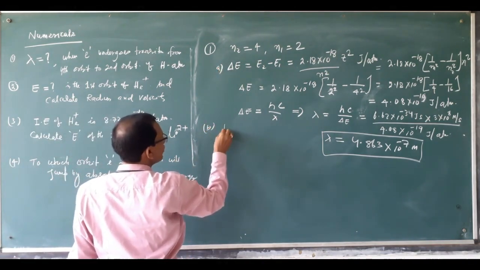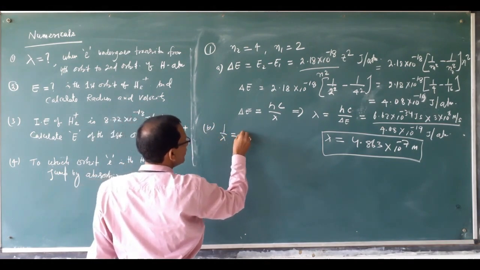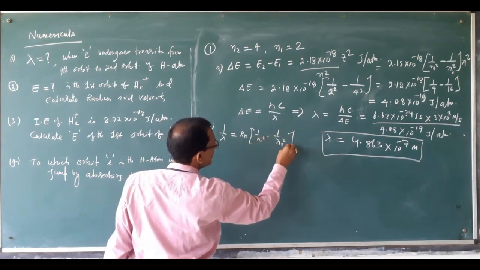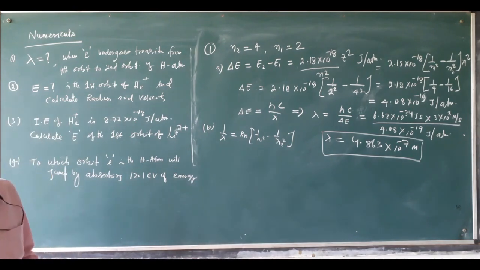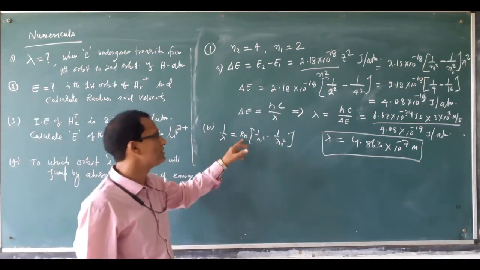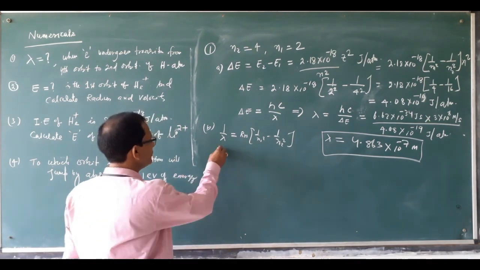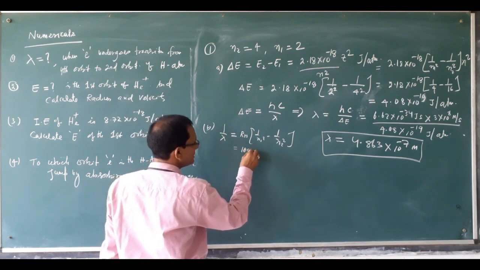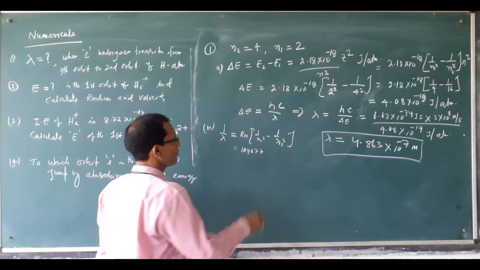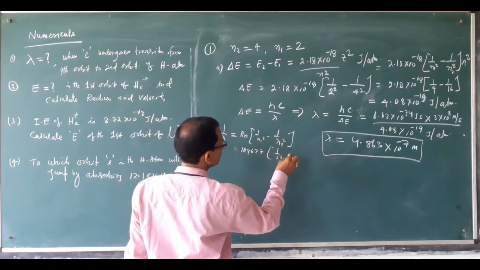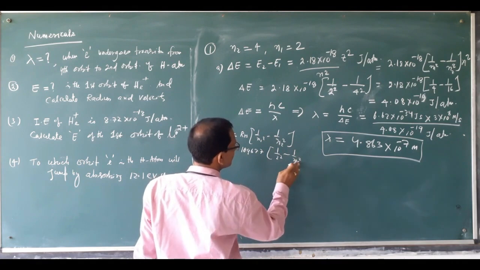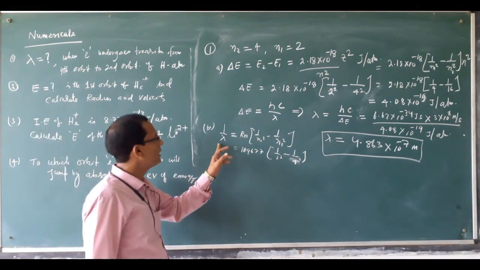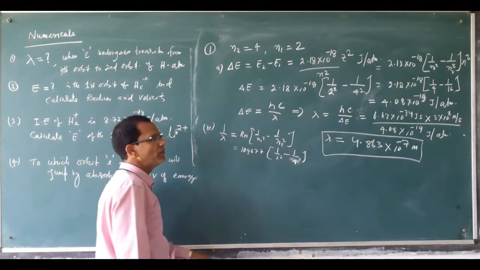For the second concept, you already know 1 by lambda is equal to RH into 1 by n1 square minus 1 by n2 square. This is the formula for the hydrogen atom, where RH is the Rydberg constant. If you put in the RH value, 1096777, into 1 by 2 square minus 1 by 4 square, and calculate, you get 1 by lambda, so lambda will come in terms of centimeter.